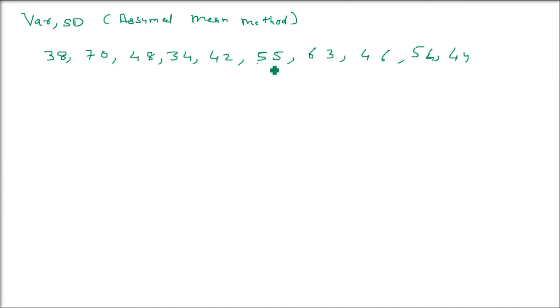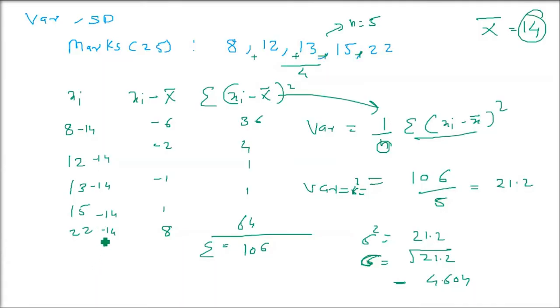Better is to always take a middle value of the highest and lowest. So I think 48 is the best one. If you arrange it in ascending order, you will see 48 will come in between. You can take any value, there is no restriction, but if you choose an ideal assumed mean, the computation will be very easy.